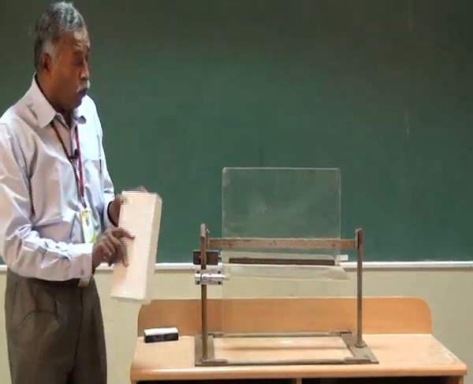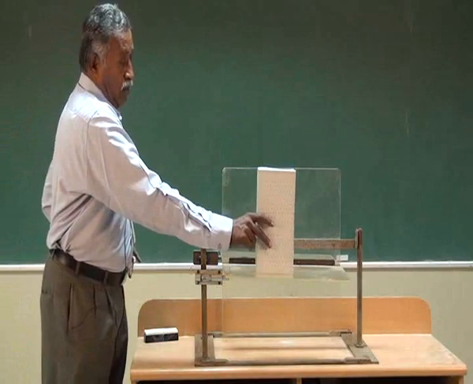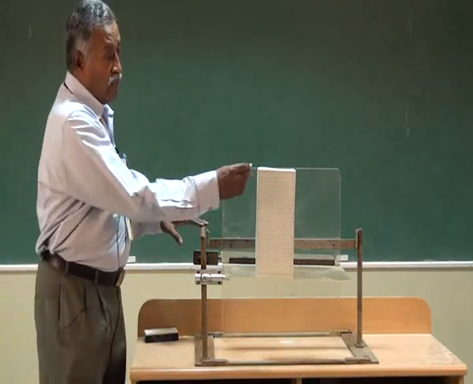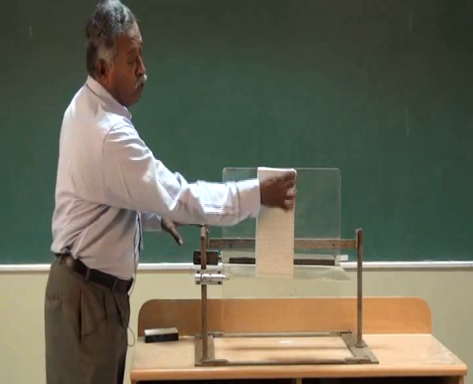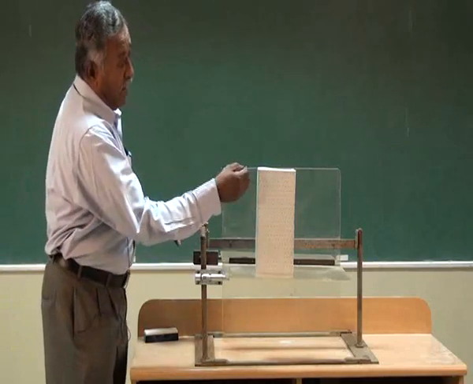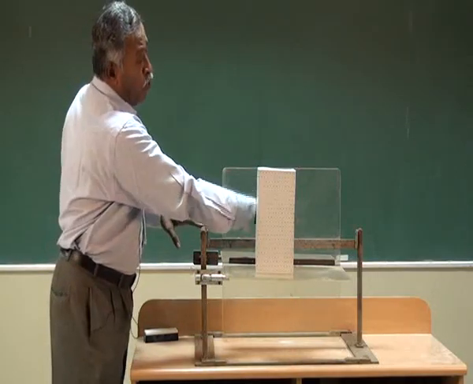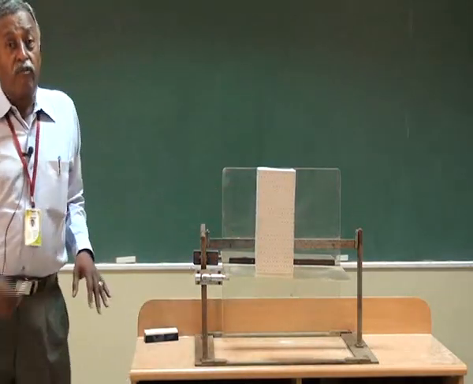Now if you place an object in the first quadrant and observe from this side, the rays from this point, this point, this point and this point hit this plane, and then if you join those points you will get the view.